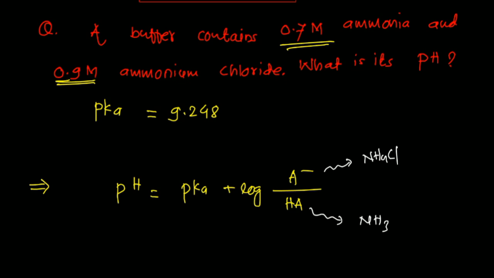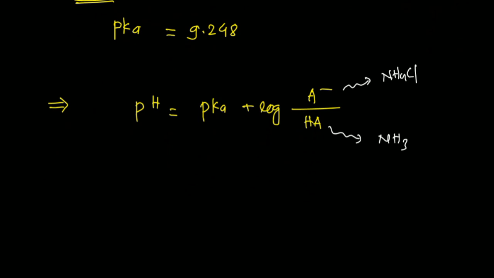Then we put the values in that equation. So pH is equal to pK, that is 9.248, plus log of 0.9 for ammonium chloride and 0.7 for ammonia.